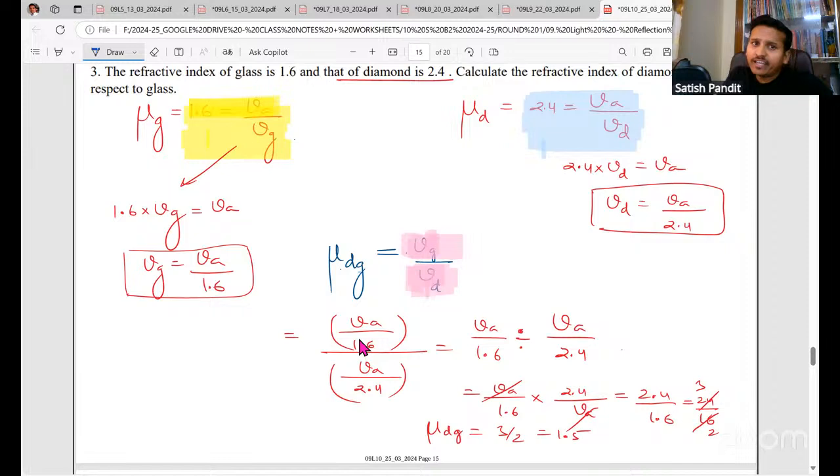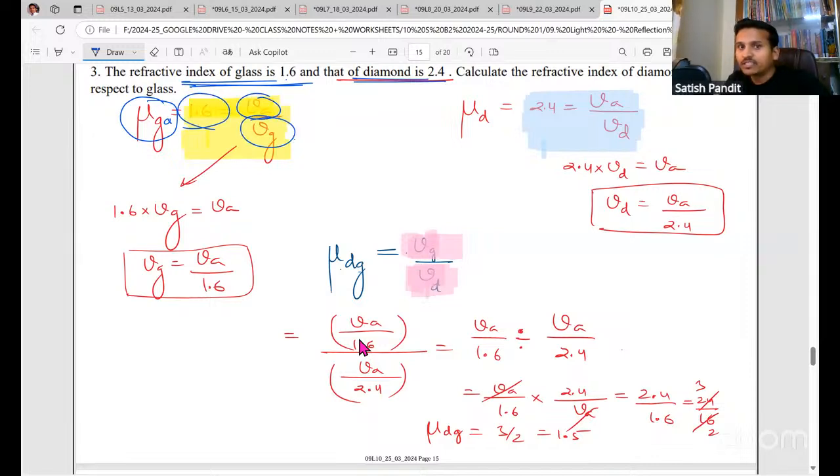The refractive index of glass. Have they told with respect to what? No. That means it is absolute. Refractive index of glass is 1.6 and that of diamond is 2.4. So nothing is mentioned means it is absolute. So the refractive index of glass is 1.6. So glass with respect to air only, right? So can I write VA by VG? VA by VG I can write.